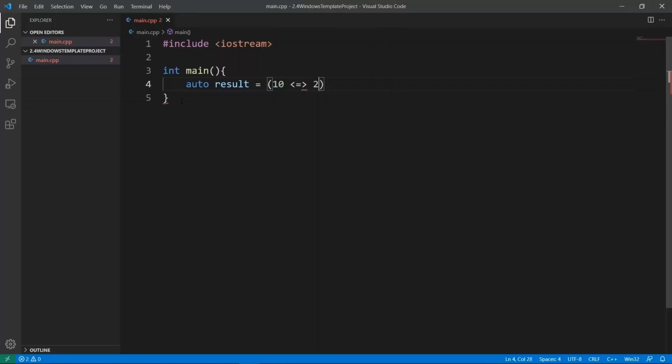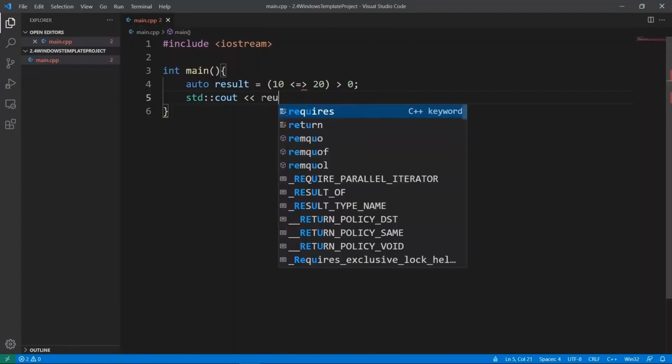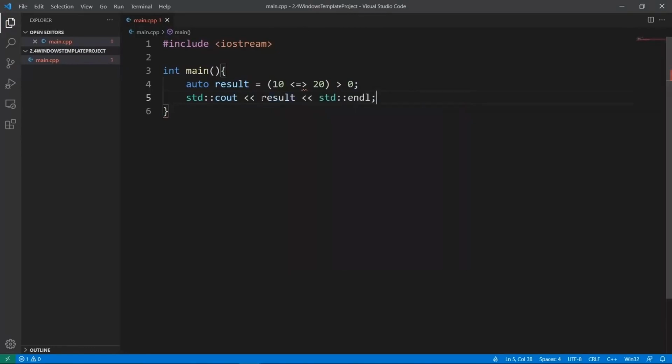And we're going to put a 20 here, and then we're going to see if this is greater than 0. And we're going to print this out. We're going to say std::cout. Again, don't worry if you don't know what this is. This is just a way for us to test and see if our compiler is going to be able to use C++20. We're going to say result here, and this is going to be our program. Now, we want to make sure we compile this program.